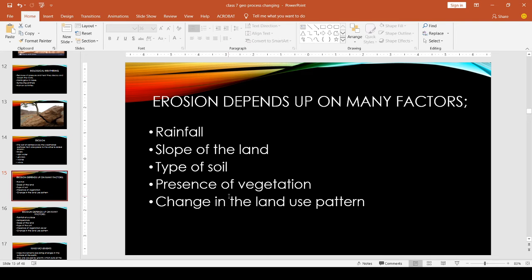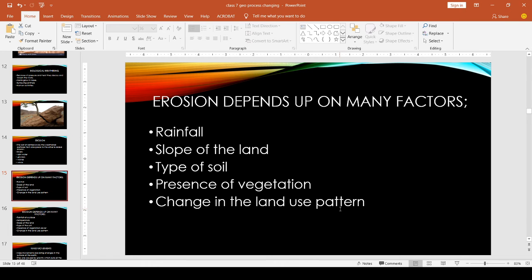Then the last one is change in the land use pattern. If the land is not used for any cultivation, then erosion is very high. If the land is used for some other purposes, then erosion is very low. So erosion depends upon many factors: rainfall, slope of the land, type of soil, presence of vegetation, change in the land use pattern.